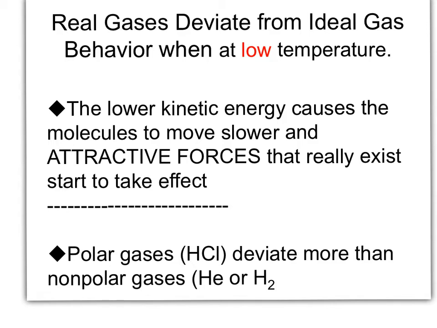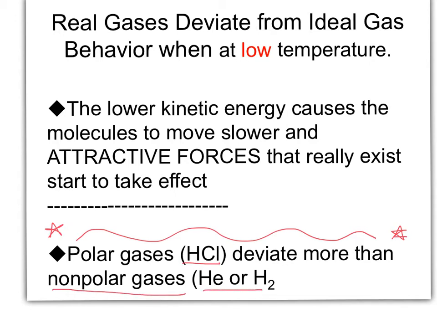The third factor that causes real gases to deviate from ideal gas behavior is one that you're probably not going to understand just yet, because we really haven't discussed the polarity of a molecule. But polar gases like hydrochloric acid will deviate more than non-polar gases like helium or hydrogen. That's because polar molecules have charged ends, and charged ends attract other charged ends, and that affects the attractive forces, whereas nonpolar molecules don't have charged ends. We'll talk more about this one when we get to geometry and the polarity of covalent molecules.